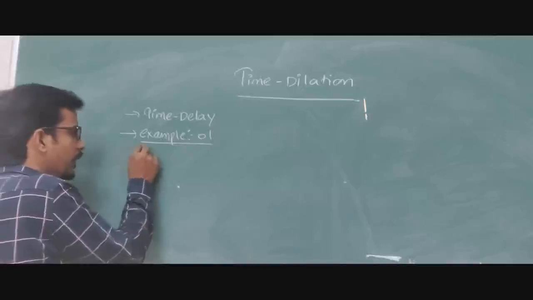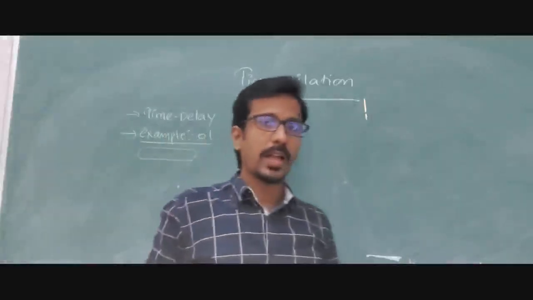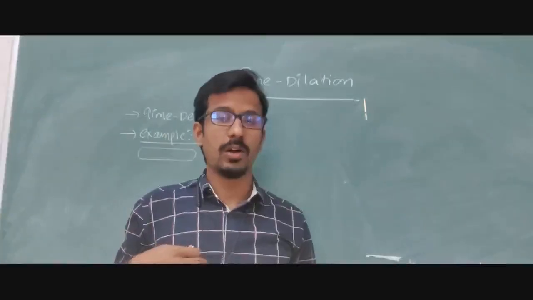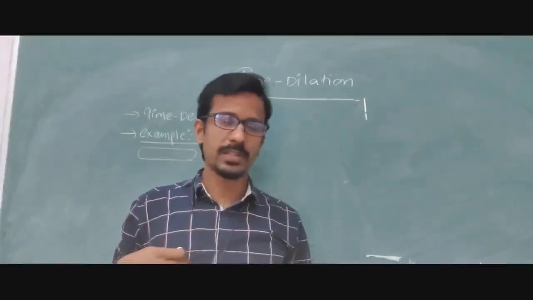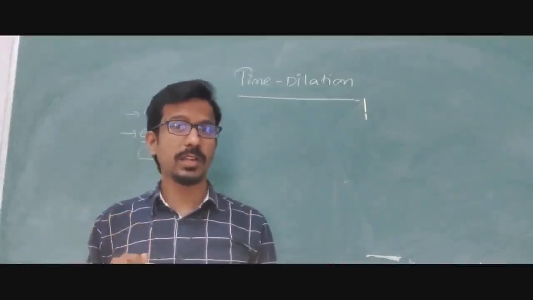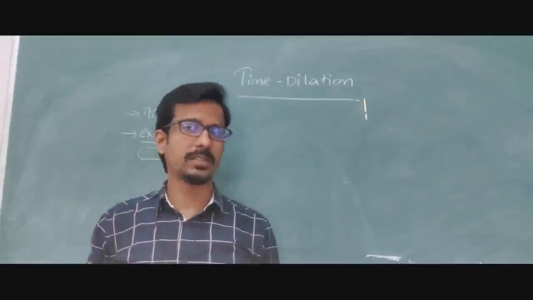Suppose the train is moving. Before the train, let us discuss Albert Einstein. Albert Einstein propounded the two theories of special relativity. But before Albert Einstein, Newton was there, and Einstein very much followed Newtonian dynamics.